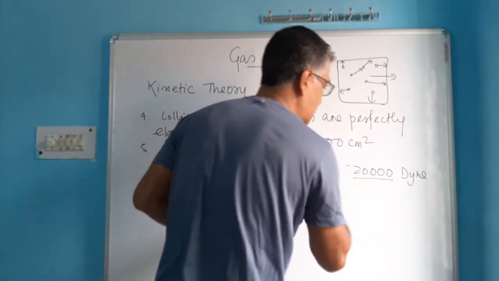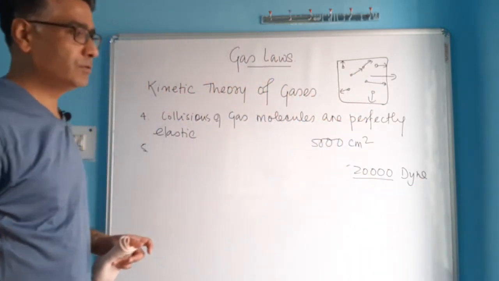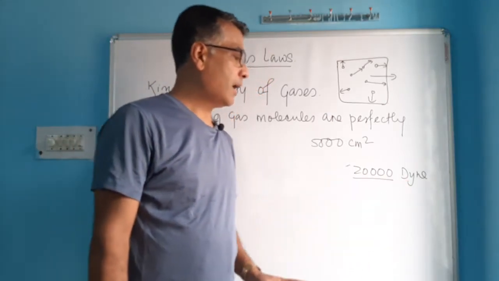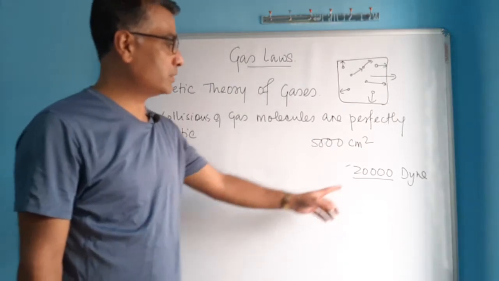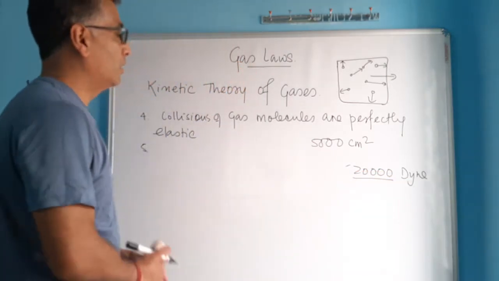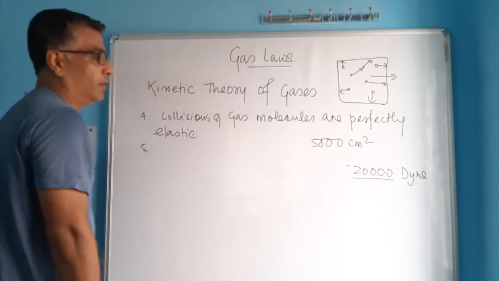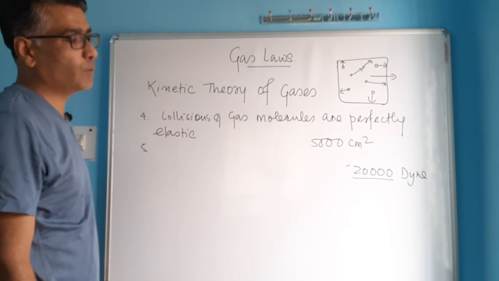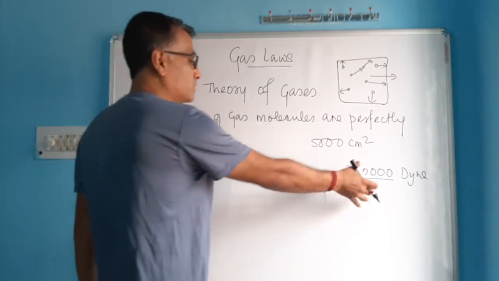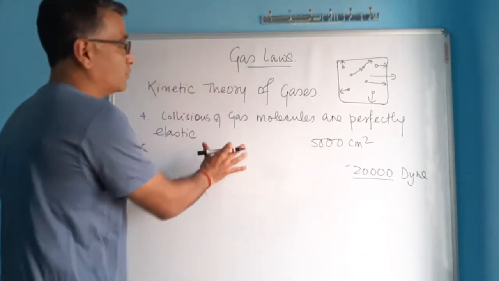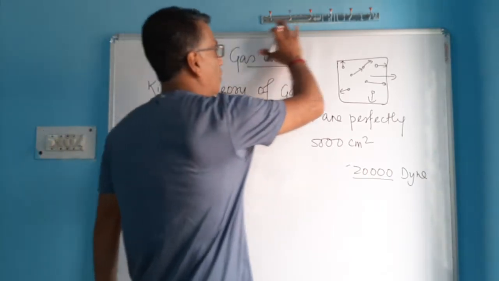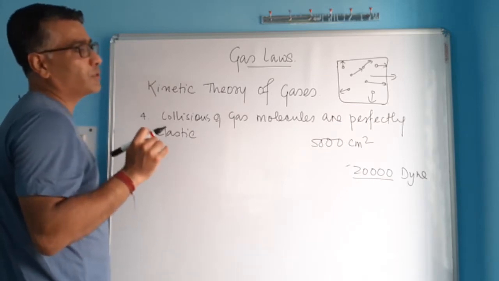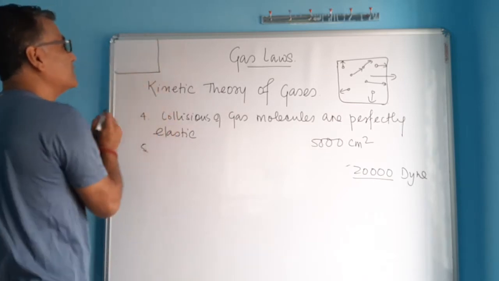I think you're familiar with this unit of force. Force has units such as dyne and Newton. Dyne is a CGS unit of force, whereas Newton is the SI unit. So I'm using the CGS unit of force, dyne. So on the entire surface of this board, by striking, gas molecules are exerting what force? 20,000. Okay. Is this force the pressure exerted by the gas molecules on this board? No. Because pressure is not the force exerted on the entire area. Pressure is the force exerted only on the unit area. Unit means only 1.